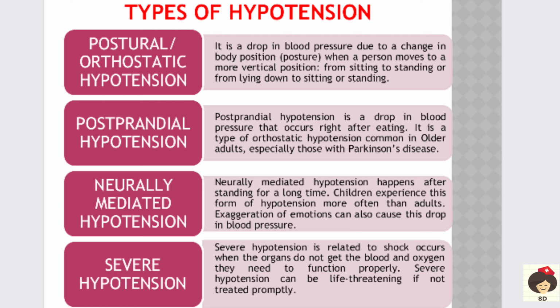And next is severe hypotension. This hypotension occurs in case of shock. Shock means a condition where the body loses blood, or the person may be in severe dehydration where there is no adequate blood in the blood vessels. Because of that the patient will have low BP, and this is a life threatening condition. The patient may go for death, so it has to be treated immediately. By giving many IV fluids, you can revert the patient from severe hypotension.